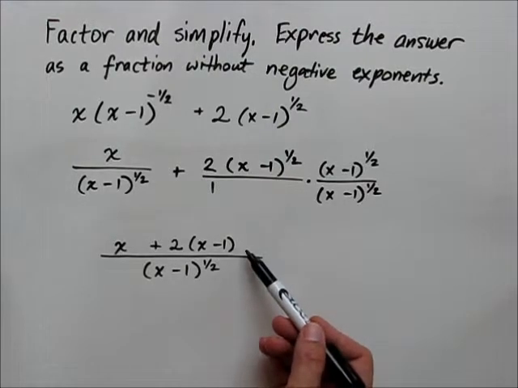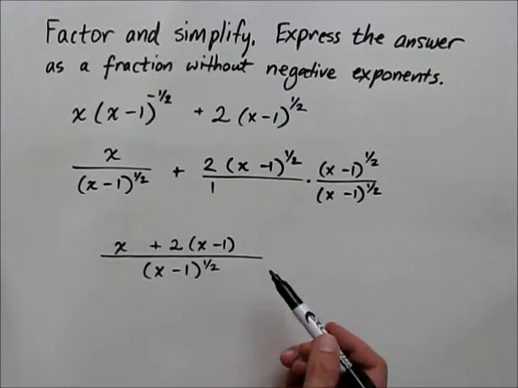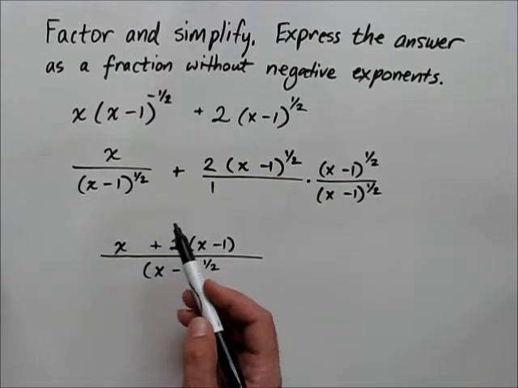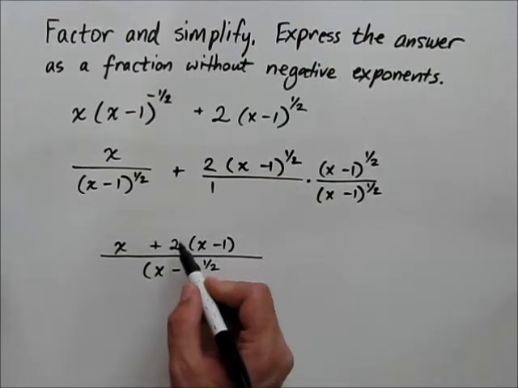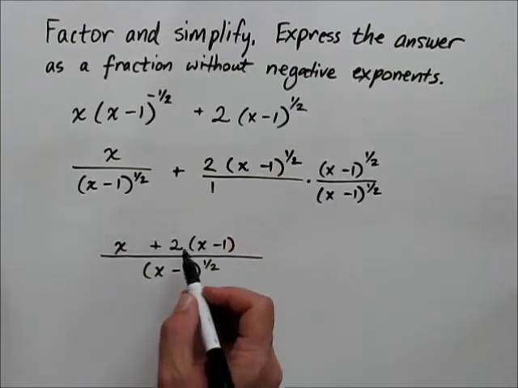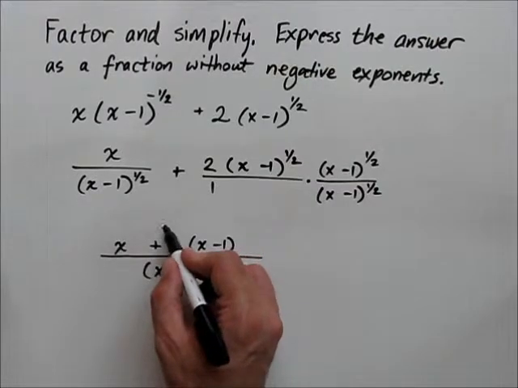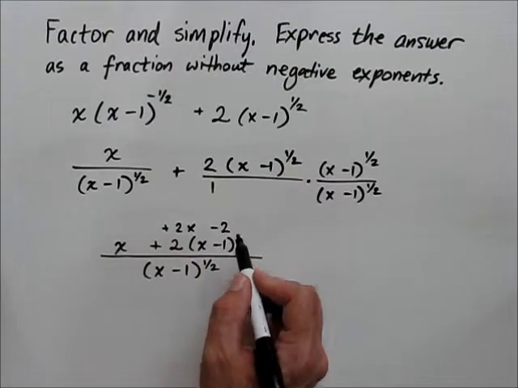But we can simplify the numerator, and that's another step that is almost always going to be occurring when you're simplifying expressions. Namely, once you've combined your fractions, you've got a numerator that will need to be simplified. We're going to distribute the positive 2 here to produce a plus 2x minus 2.